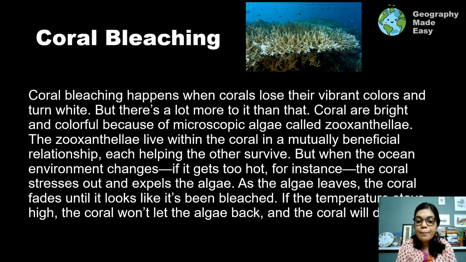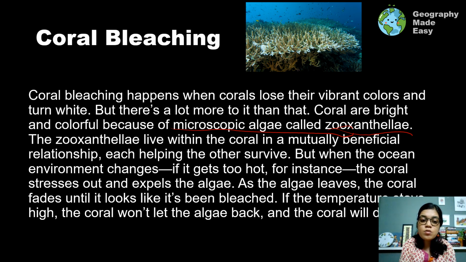Coral bleaching happens when corals lose their vibrant colors and become white. This is happening mostly due to climate change, and one particular microscopic algae which is called the zooxanthellae. This zooxanthellae lives inside the coral, and it is helpful. We see a symbiotic relationship existing within the corals where the polyps and different other microorganisms are helping each other to do photosynthesis. So it is forming its own kind of ecosystem within the particular coral polyp.